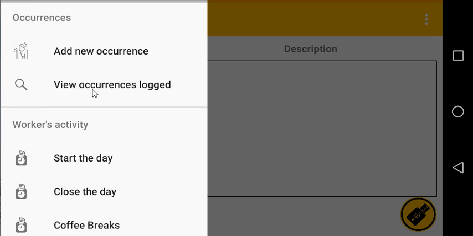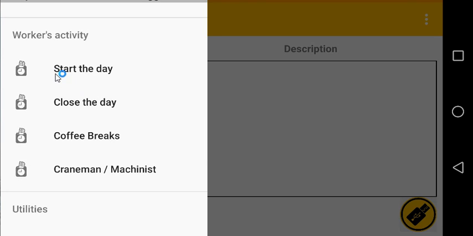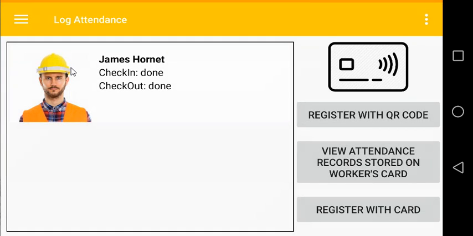And finally, in regards to the workers' activity, the workers' attendance at the construction site, you can select, for instance, start the day. Here you have several options.